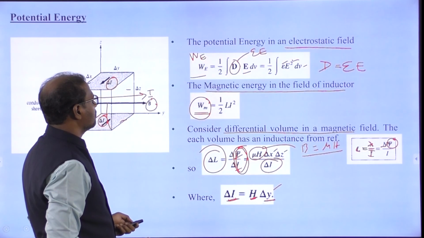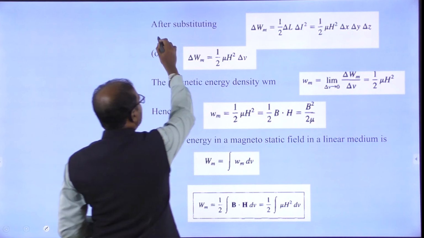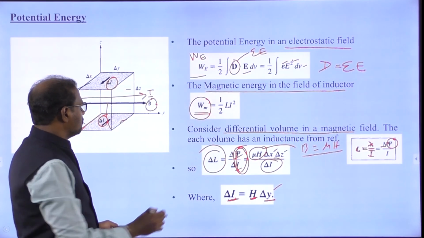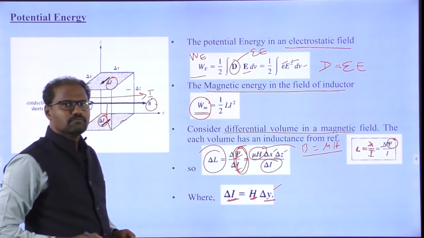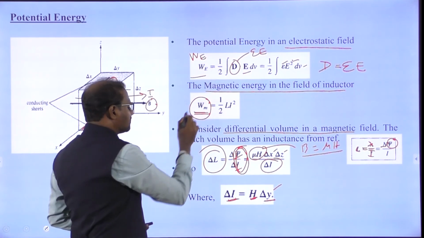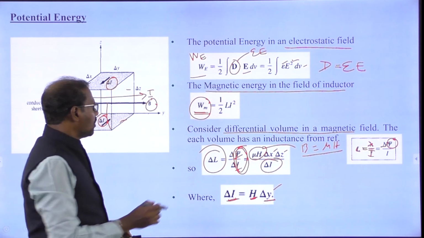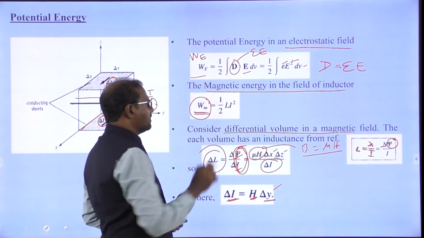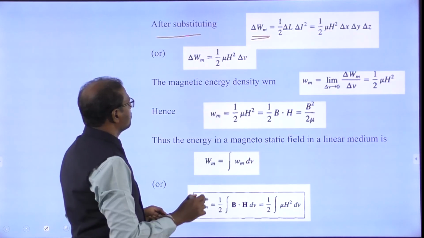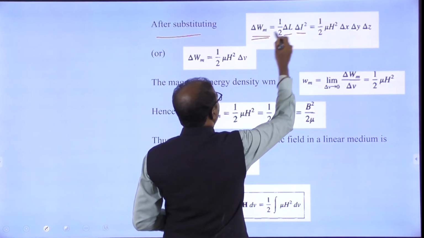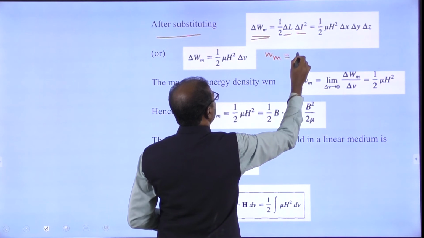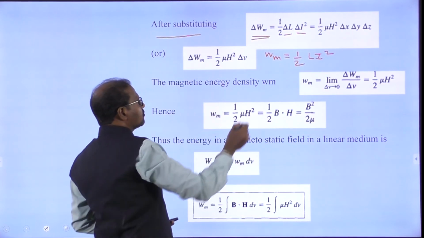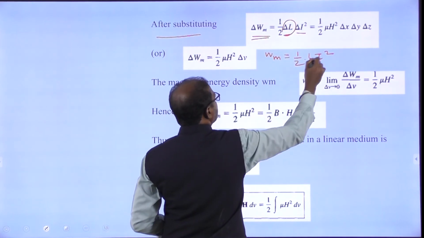After substituting, we will get delta Wm. What is Wm? We already know Wm equals 1 by 2 L I squared. This is the magnetic energy stored. Now we go to a small volume, so delta Wm equals 1 by 2 delta L delta I squared. This is the energy stored in terms of volume.